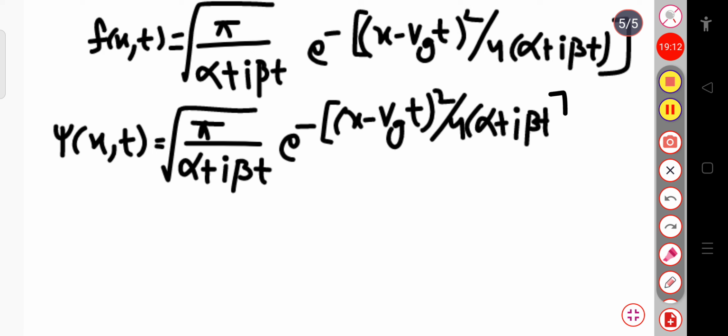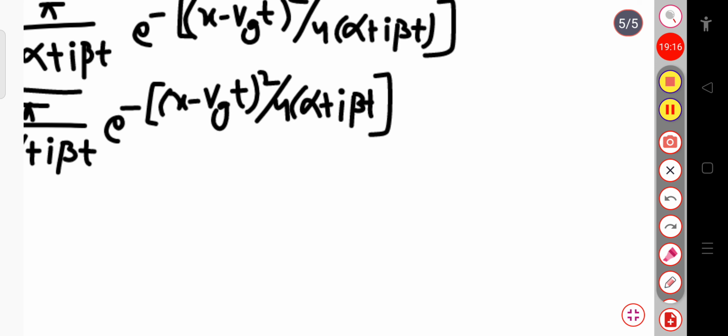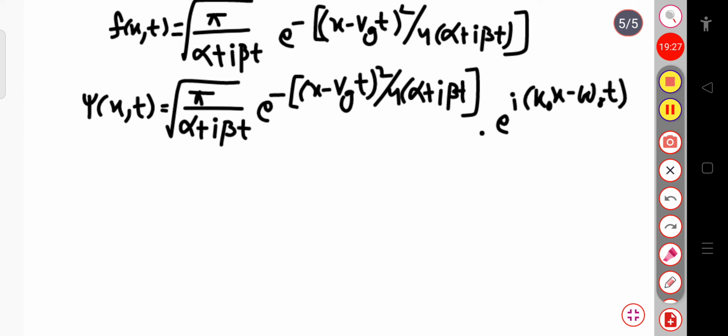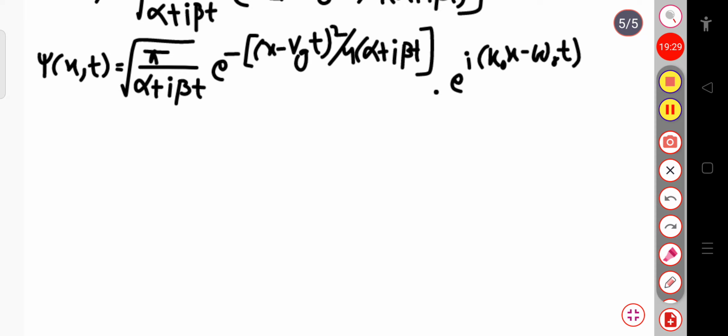So this is the f of x,t into exponential iota k naught x minus omega naught t. This is the value of psi of x,t. And now we have to calculate the modulus of this function.